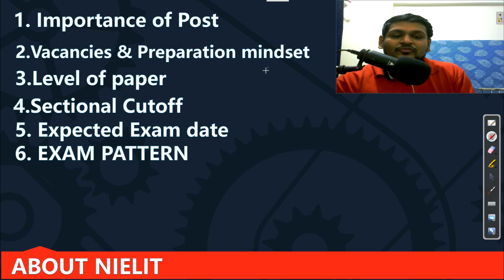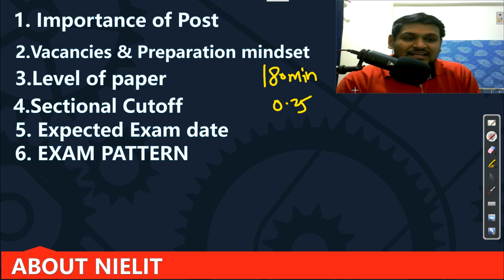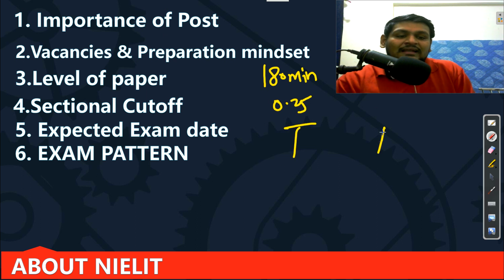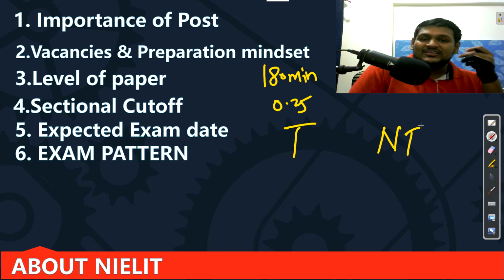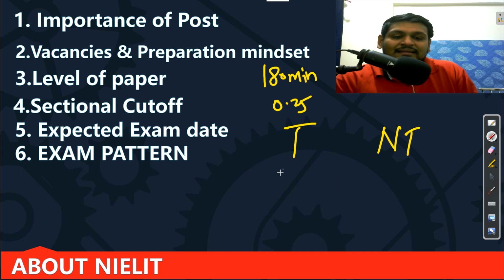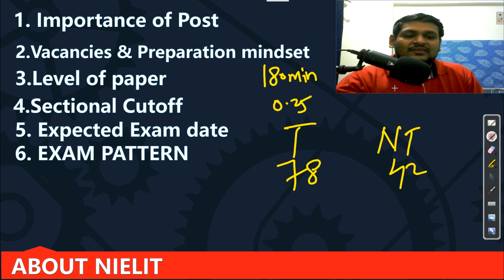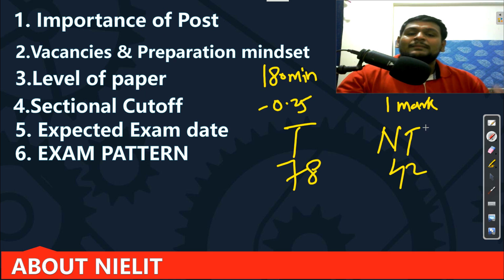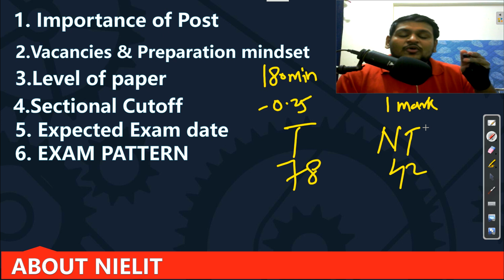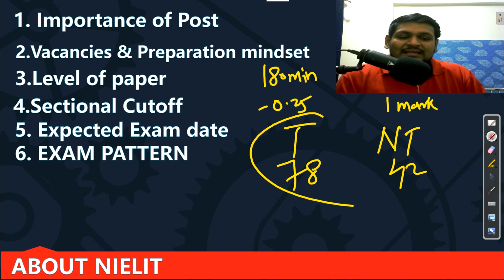The next is the exam pattern. As I already told you, you will get 180 minutes, that is 3 hours, and negative marking of 0.25 is there. Technical and non-technical, 2 sections are there in your exam. Technical has 78 questions, non-technical has 42 questions, and that's it for this. And 1 mark you will get for a correct answer. Okay, negative marking is 0.25. Paper language is English only.